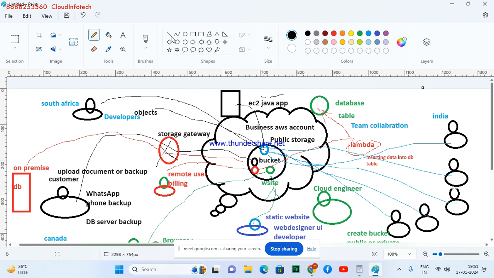You're not going to store them in the EC2 local storage, which is called EBS. We store the objects, the videos of the application, in S3. Take Flipkart, which has millions of photos of products. I want to store them in S3 and integrate them with my application running on EC2. So these are the scenarios of how S3 is used in the market.